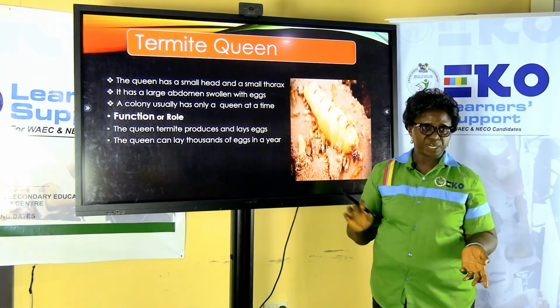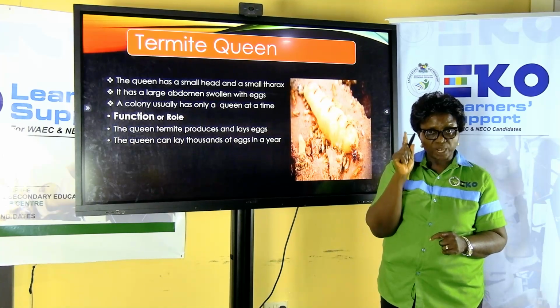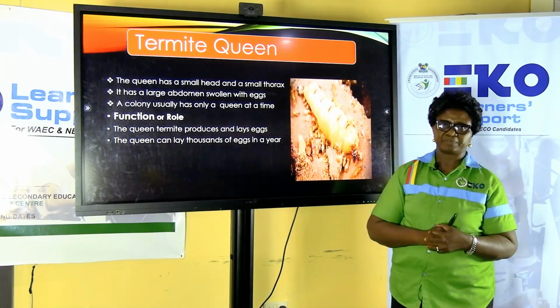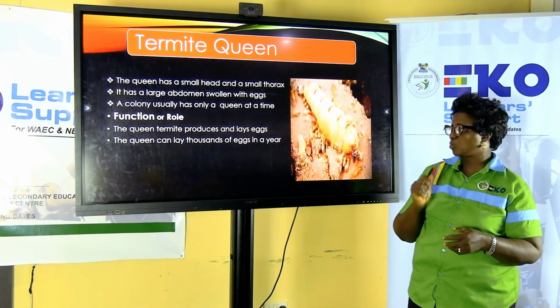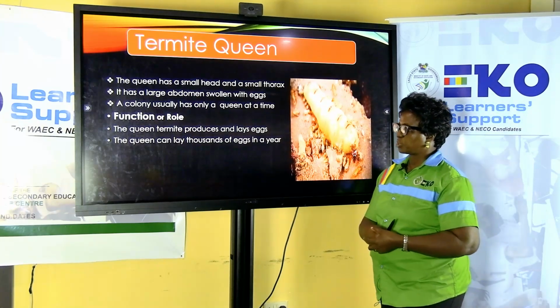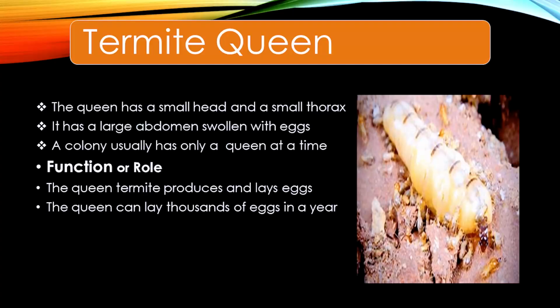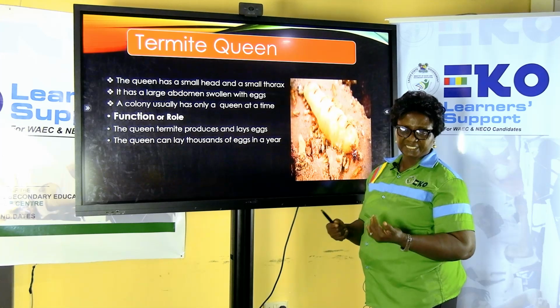And in any colony, you have a queen, only one at a given time. There cannot be two, only one at a time. What is the role of a queen? The primary role of a queen is to produce eggs that will be fertilized, and it will lay the eggs. So it produces eggs, the eggs get fertilized, and the queen proceeds to lay the eggs.